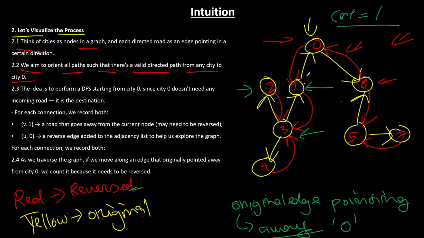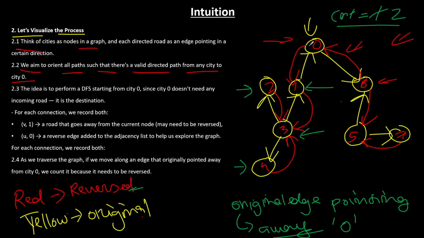Fine. Okay. Now from 3, you were able to go to node 4 also, right? Here also you use the original edge, which is of yellow color, right? This also says the same thing. Look, you are using an original edge, which is pointing away from the capital city, right? And we are not using the reverse edge. Therefore, it automatically means that this edge has to be reversed. Therefore, we increase the count to 2 here. Okay, so we're standing at 4.